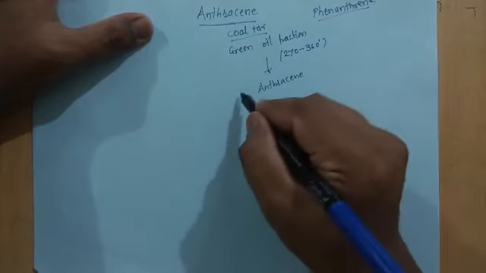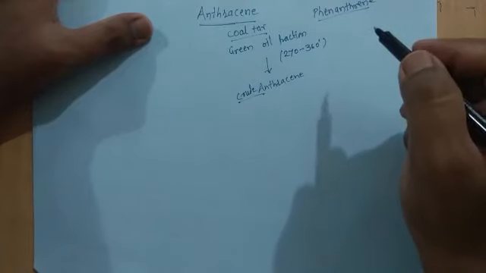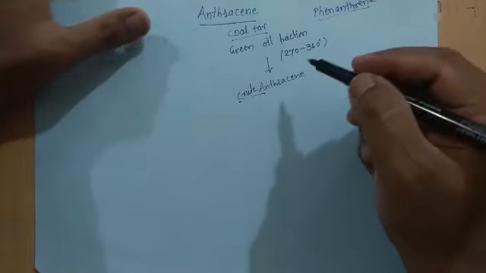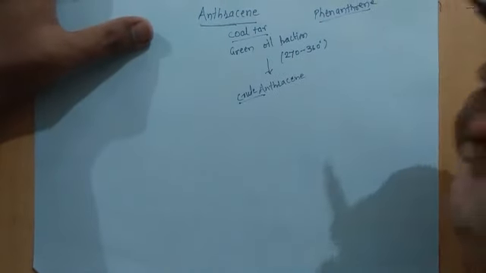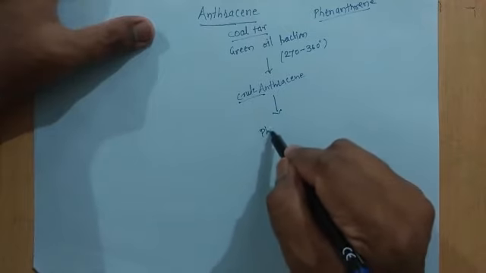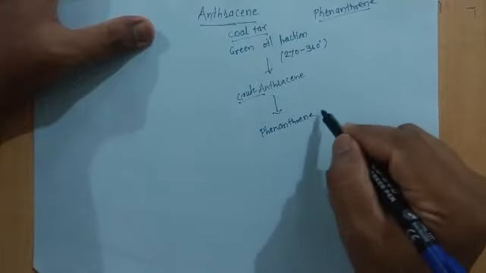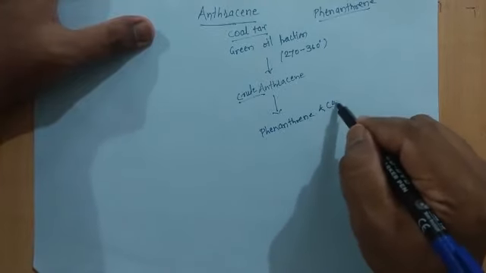Now this anthracene is crude. That means it contains many impurities. Mainly, anthracene contains two important impurities. Those are phenanthrene and carbazole.